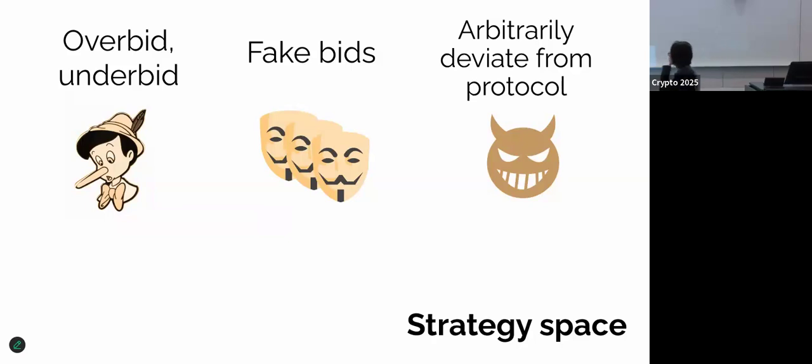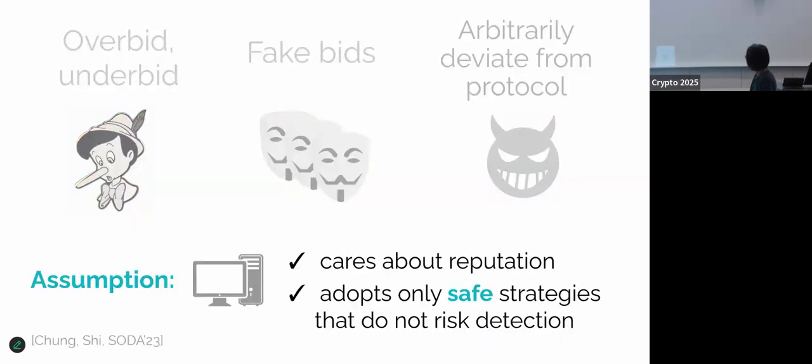So I also need to mention the strategy space when I define the incentive compatibility. We are going to assume you can misreport your input, you can overbid or underbid, you can inject fake bids, and this is a property of permissionless because you don't know the identities ahead of time. And if you are running a cryptographic protocol, you can also just deviate arbitrarily from the protocol. So all these strategies are possible.